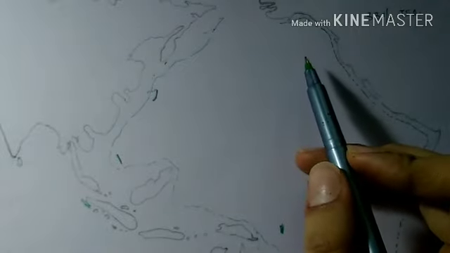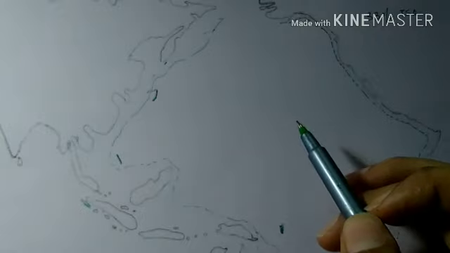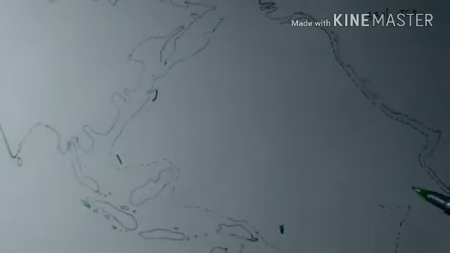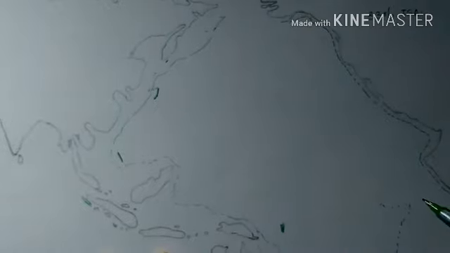Then we will have islands off the coast of British Columbia. Then we have the Chilean Islands in Chile.